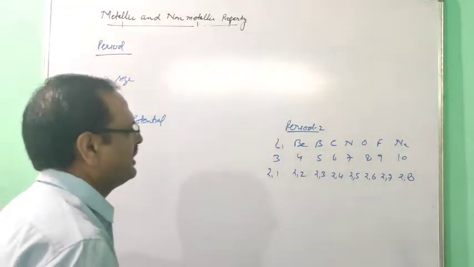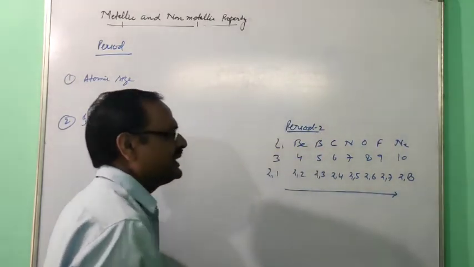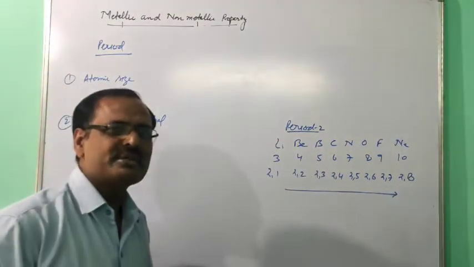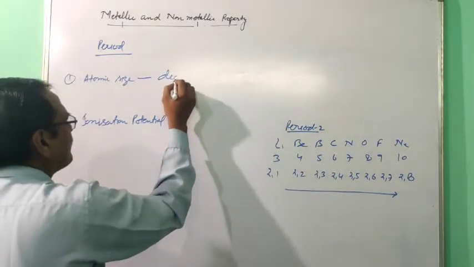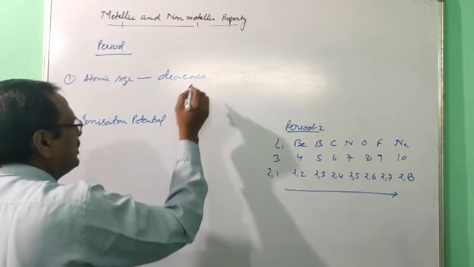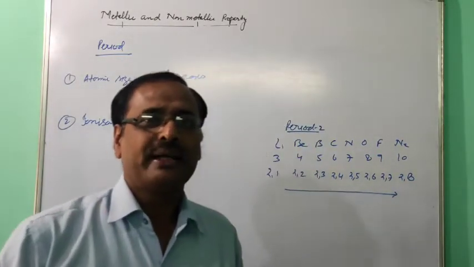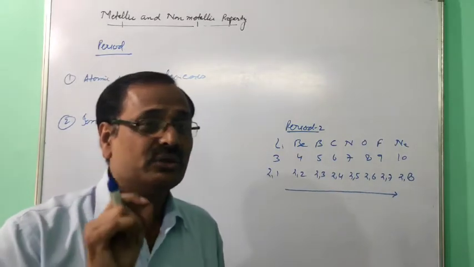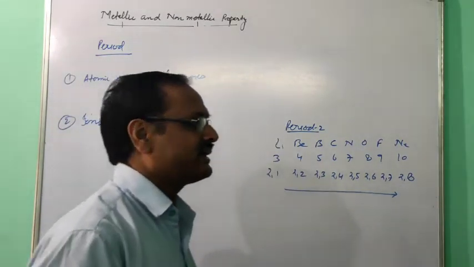So first of all, atomic size. When you move in a period from left to right, already you studied that atomic size decreases. So if the atomic size decreases, it is difficult to remove electron, but it is easy to gain electron.